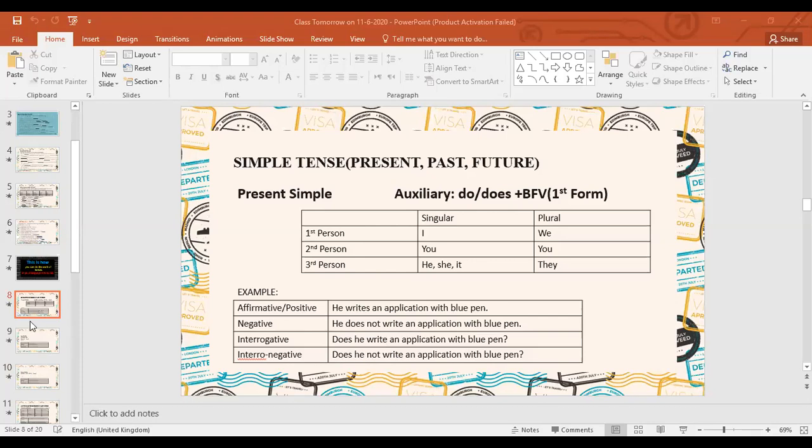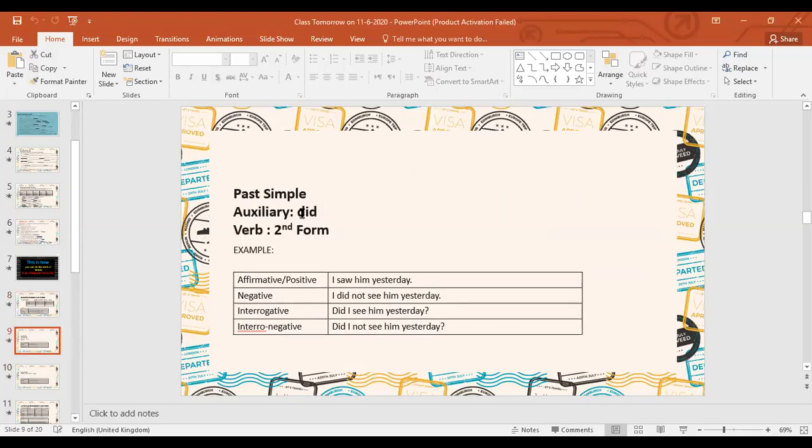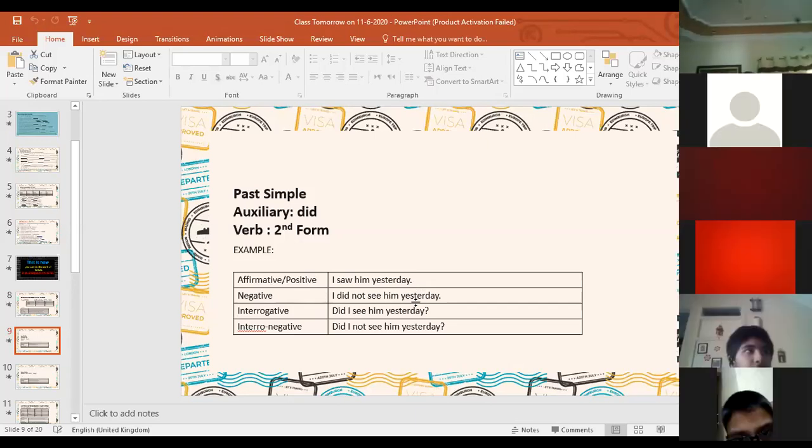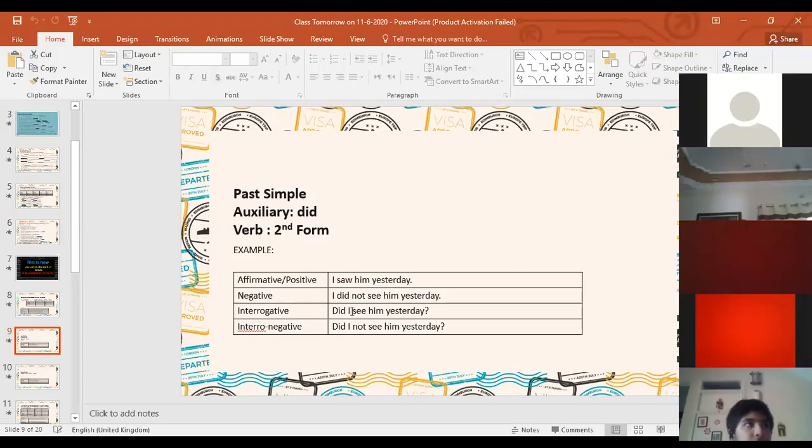Then this is the past simple: auxiliary did, verb second form. This is the example, affirmative, positive: I saw him yesterday. Negative sentence: I did not see him yesterday. Look at this sentence. After did, we are not using saw. We change the form of verb into the first form of verb.